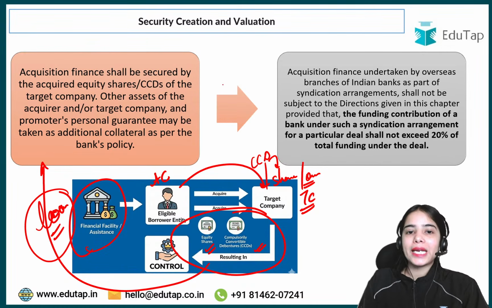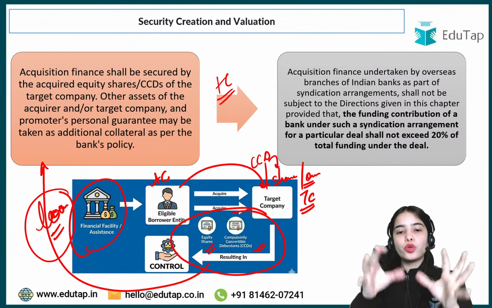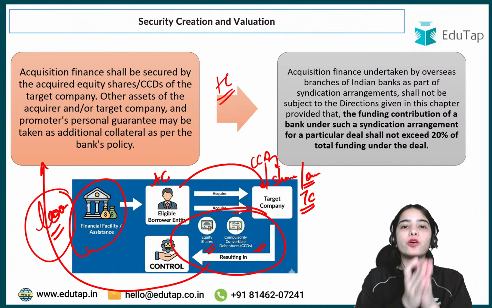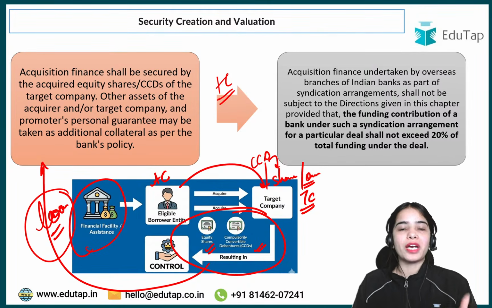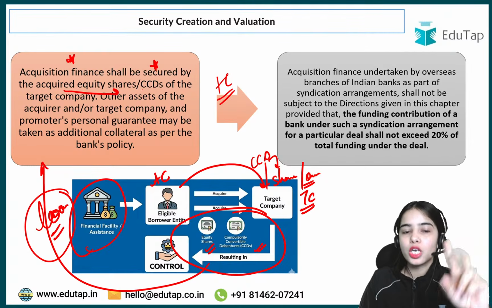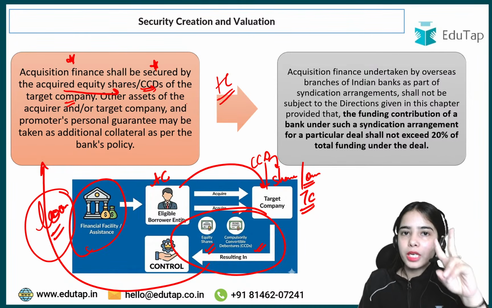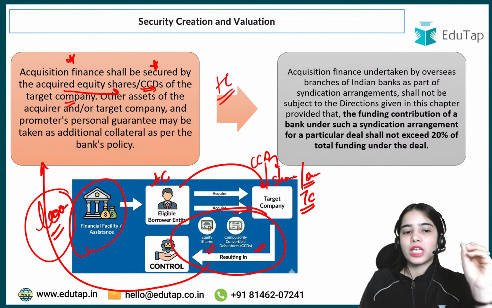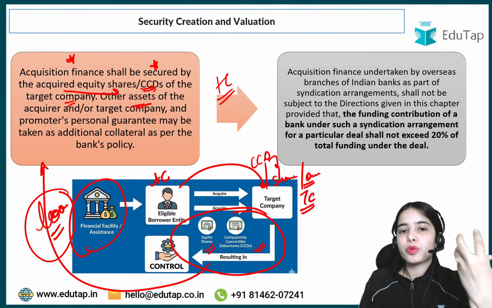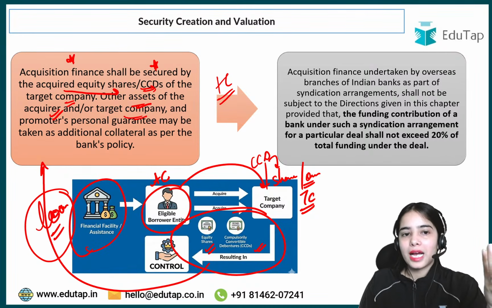Okay, as well as additional collateral also has to be provided by the acquiring company. So the acquiring company, if it is taking loans to buy the shares, those same shares will be collateral, as well as additional collateral provided by the acquiring company. So acquisition finance shall be secured by the acquired equity shares or compulsorily convertible debentures of the target company. The same shares, the same compulsory convertible debentures will become the collateral for the acquisition finance. Other assets also have to be provided by the acquiring company or the target company. The asset has to be provided to the bank. Okay, it can be any other additional asset that is provided as collateral.